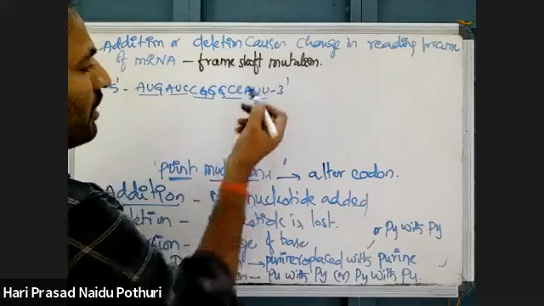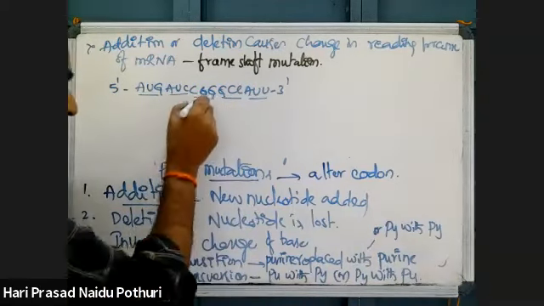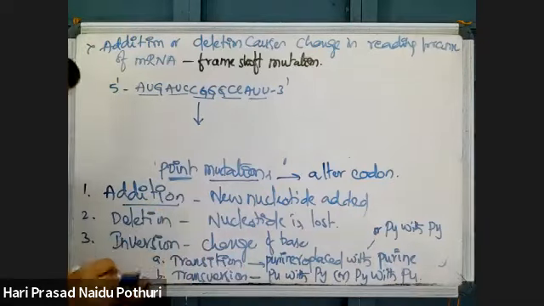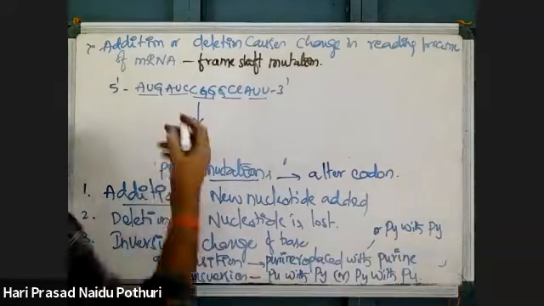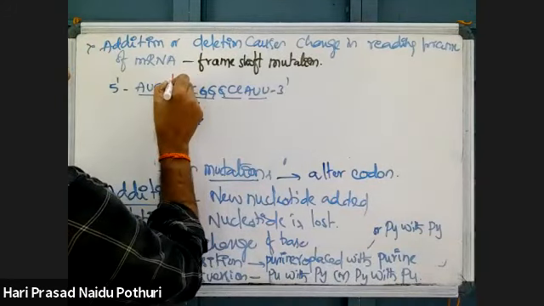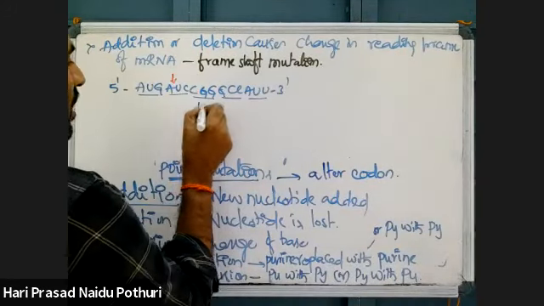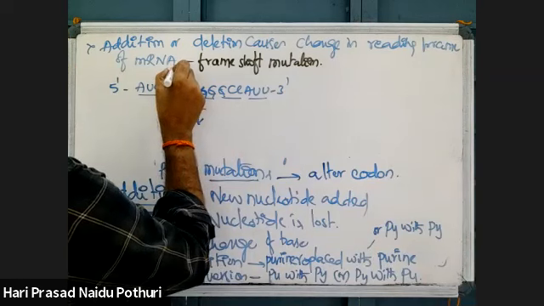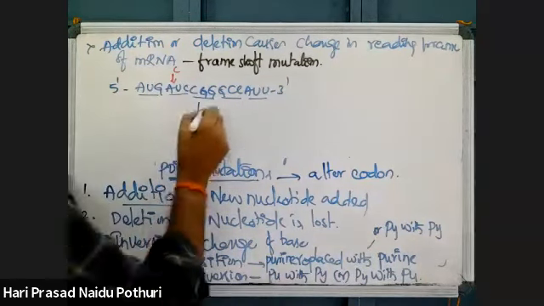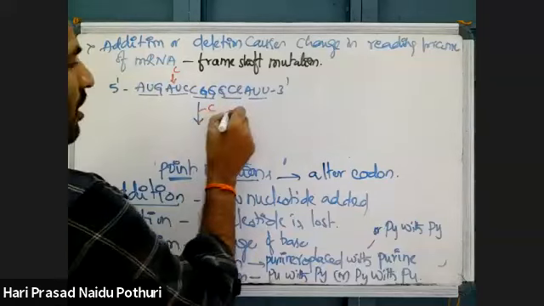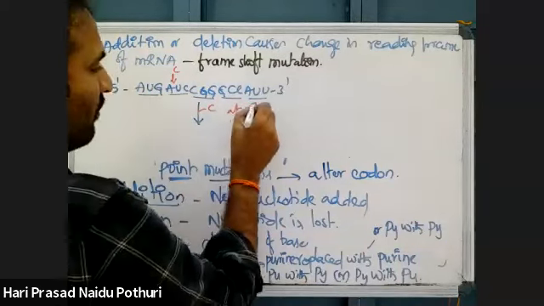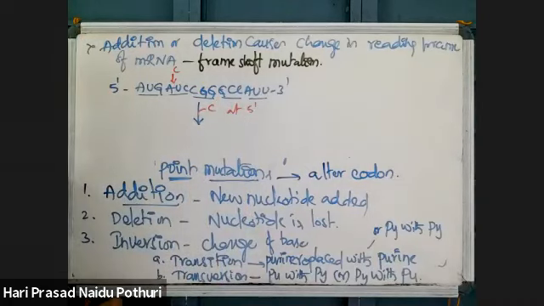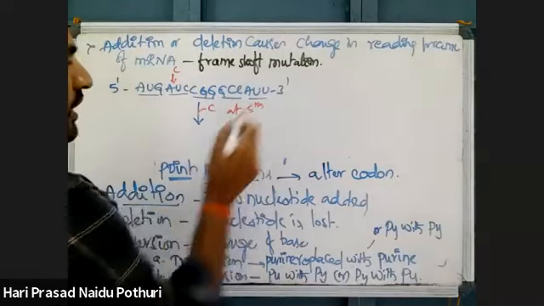GCC is one codon. AUU is one codon. If there is addition of a nucleotide, suppose cytosine is added at the 5th position.